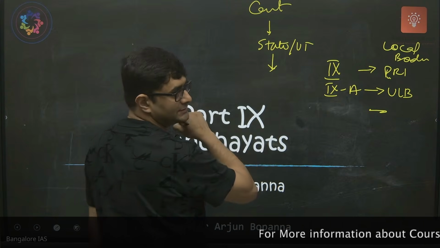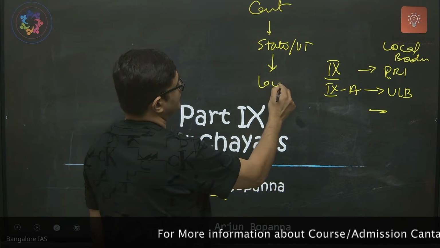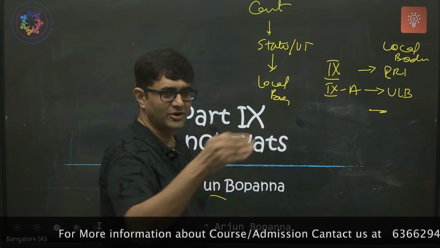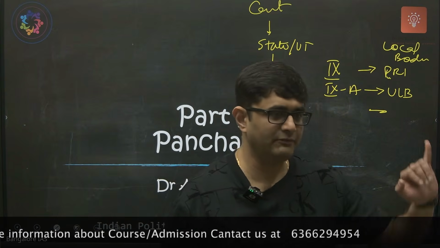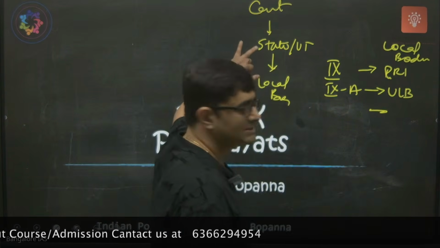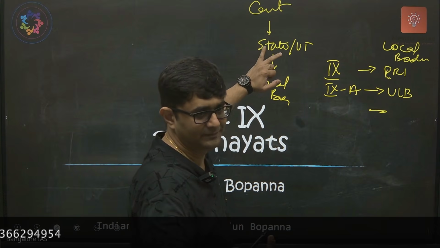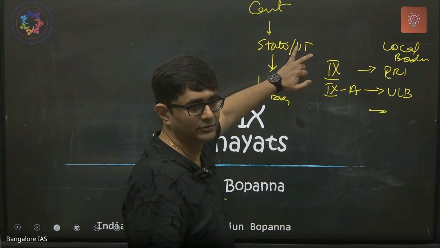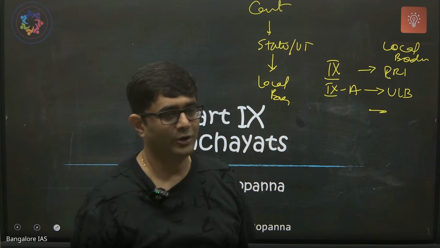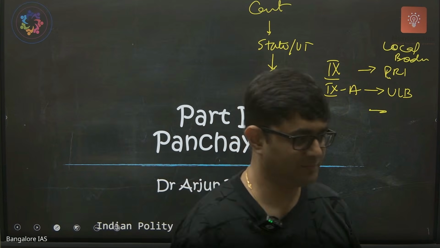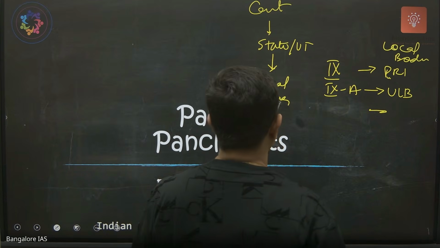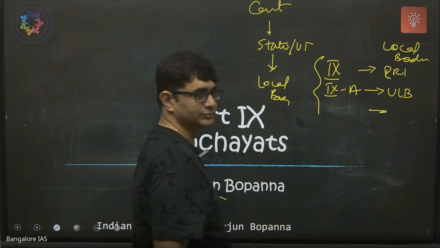Next is local bodies. See, this is how the constitution is arranged. 5 central government, 6 and 7 states, 8 union territories, 9 local bodies. Simple. Local bodies, only these two.